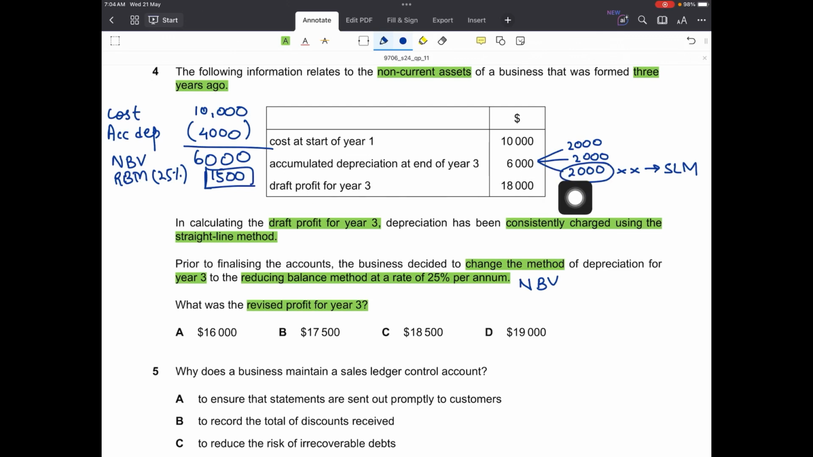Under straight line method, we charge 2,000. Under reducing balance, we'll be charging only 1,500, so 500 less. So we want the revised profit for year 3, as it was calculated at 18,000, which included depreciation of 2,000. So we can add back the 2,000 depreciation charged under straight line method, and we can subtract the 1,500 charged under reducing balance method. You can do this, or you can just add the net figure, which is 500 between the two. So that would be 18,500, option C.